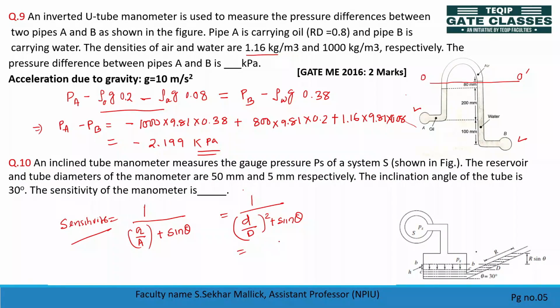Small d is 5 and capital D is 50, whole square, plus sine theta, where theta is 30 degrees. Now tell me this value. You'll get 1.96. In this case the sensitivity of the manometer is 1.96.